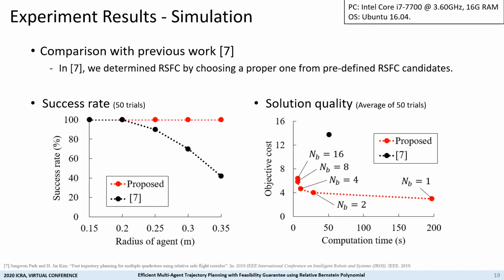To validate the performance of the proposed algorithm, we compare the results with previous work. In the previous work, we used a heuristic method to construct RSFC. So as described in the left graph, it does not guarantee optimization success when the agent size gets bigger. On the other hand, the proposed method shows a perfect success rate for all the cases. Also, as you can see in the right graph, the proposed method shows better performance in both objective cost and computation time when the number of the batches is larger than 2.